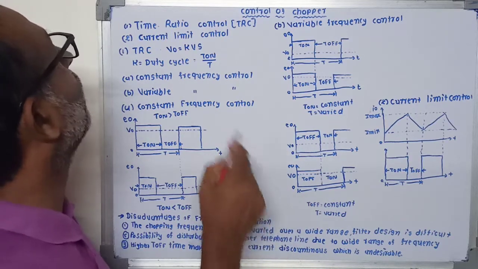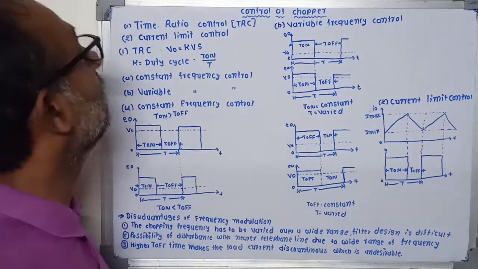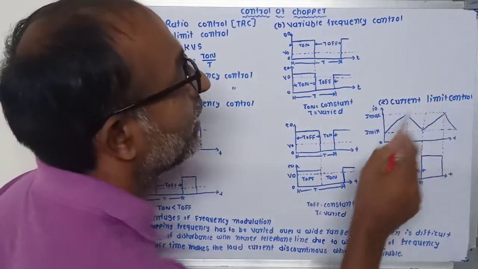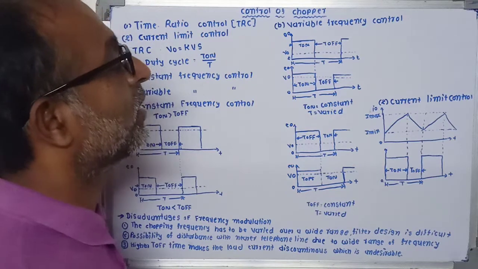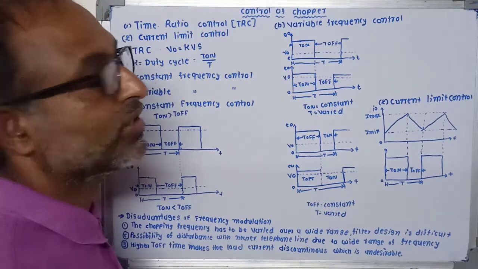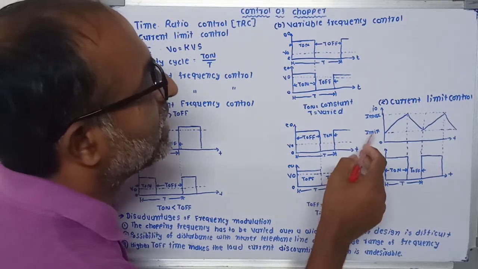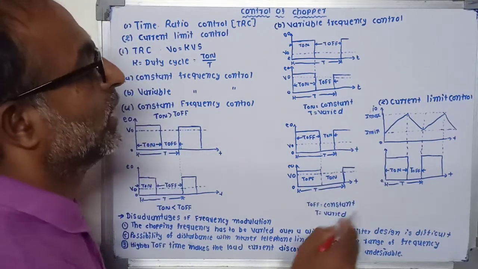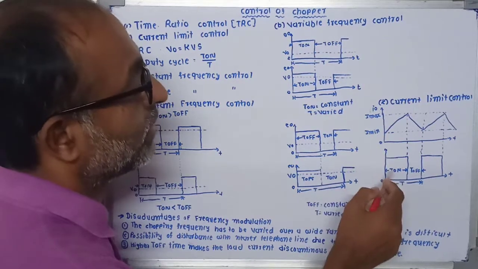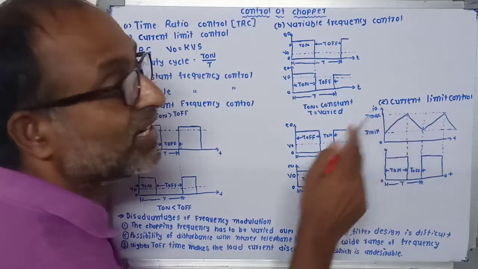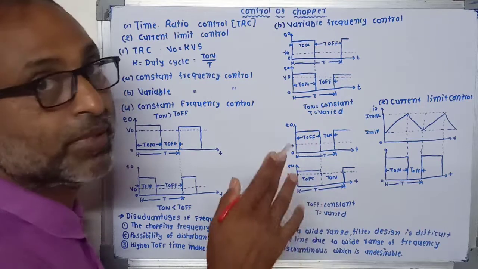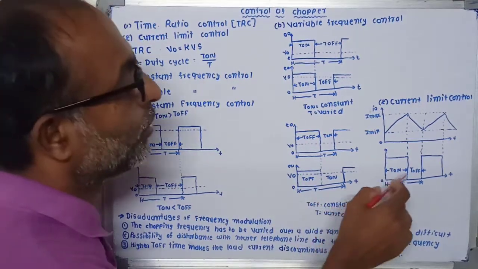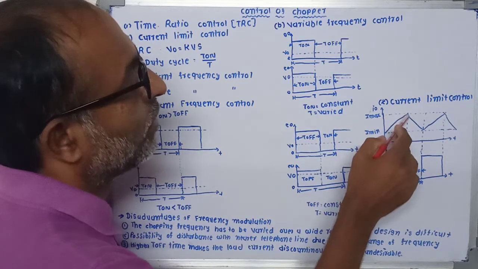There are two methods for the time ratio control, and another that is the current limiting control. Now this is the current limiting control. In this method the load current is controlled by the specified I minimum value and I maximum value. When your output current reaches the maximum specified limit, it will turn off. And during this turn off period, the value of output current